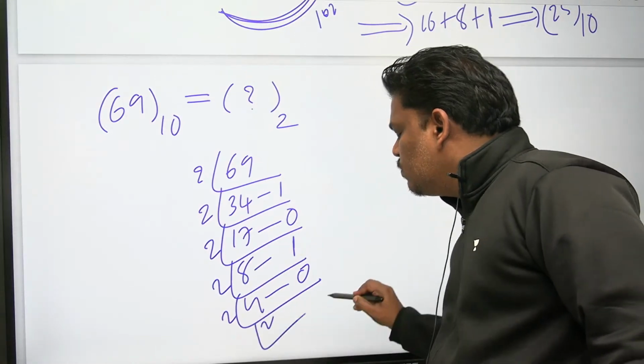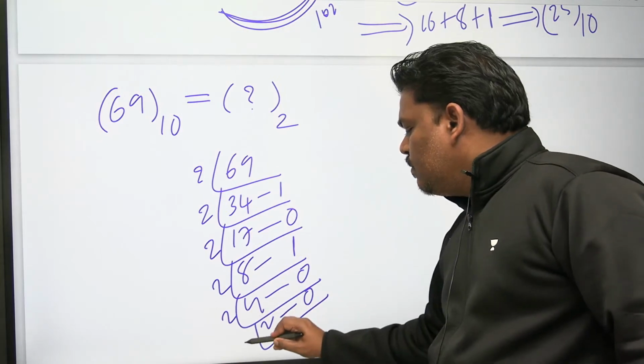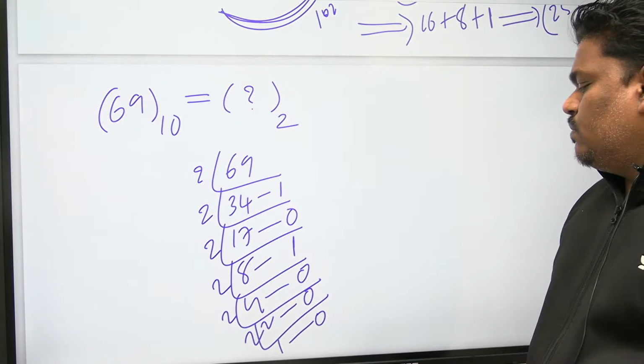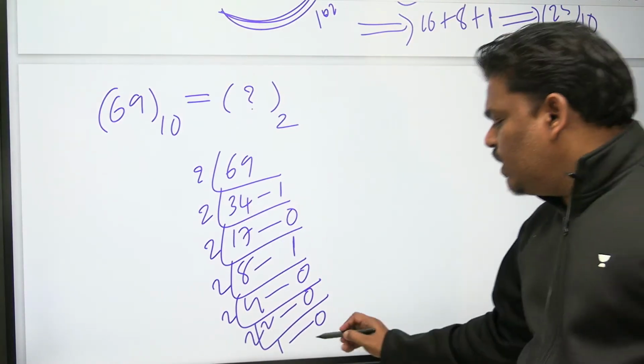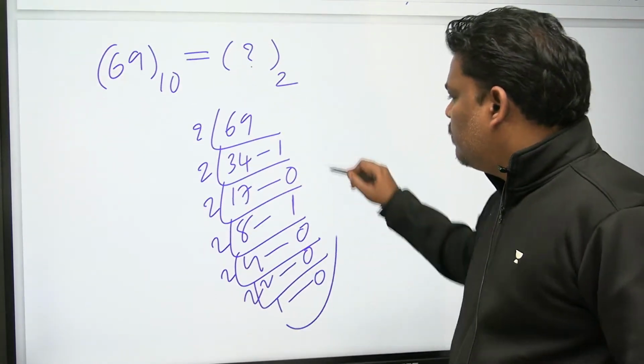2 2s are 4, 0 remainder. 2 1s are 2, 0 remainder. Because of 1, stop it.